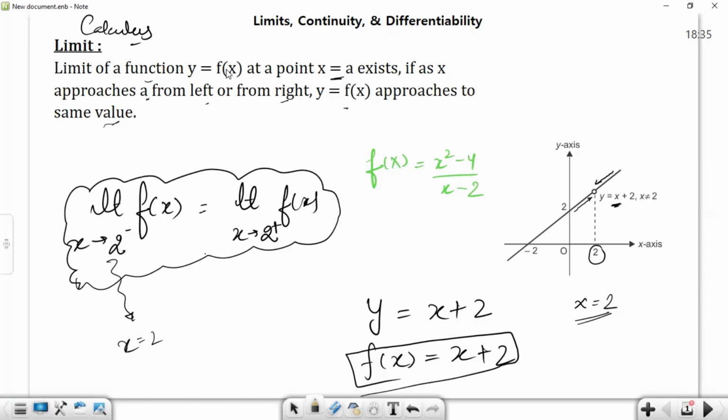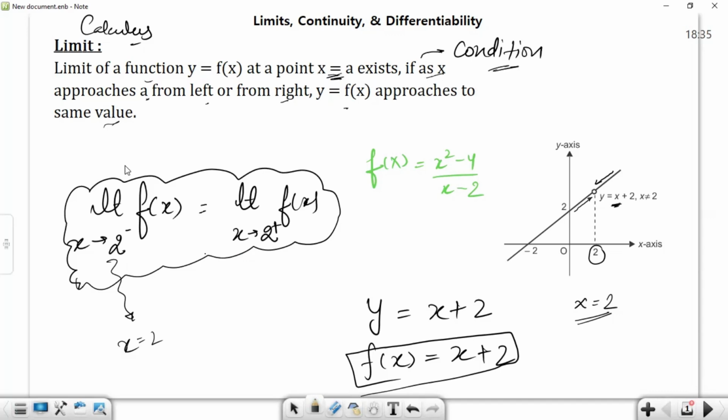Now let me repeat, and we will be able to understand this definition more easily. The limit of a function at a point x is equal to a exists if, the statement after this if is the condition for the limit to exist. If this condition is satisfied, then the limit of that function at a certain point will exist.